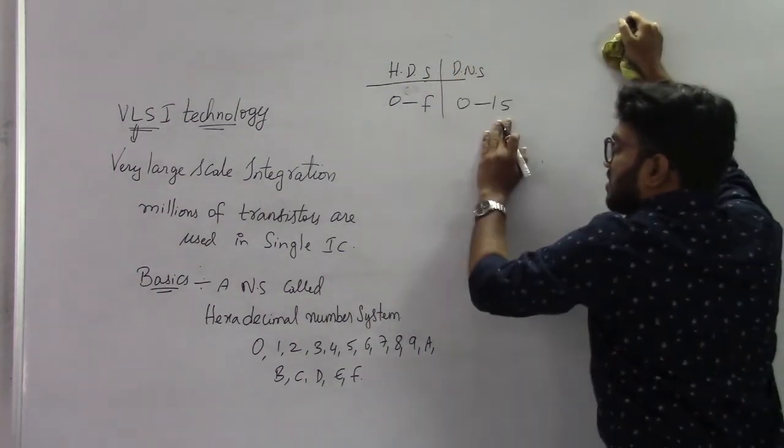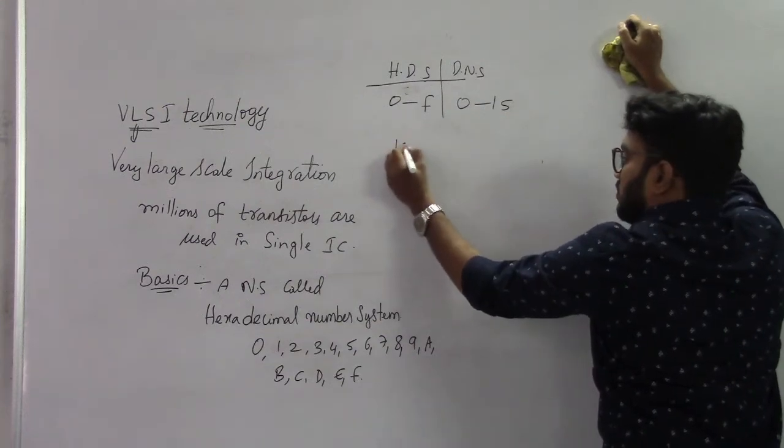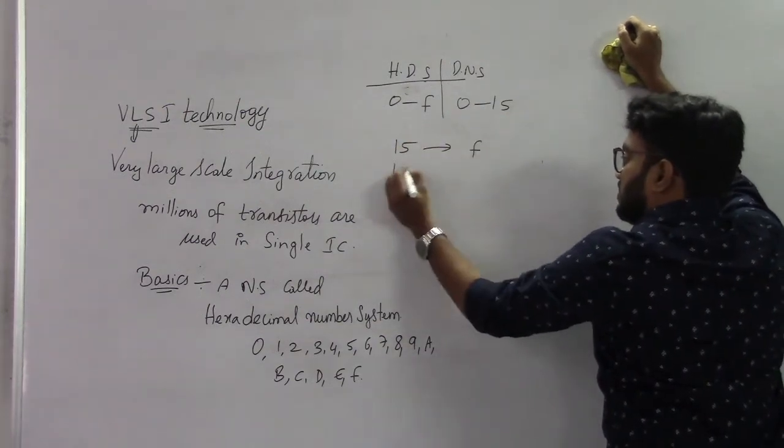Now, what comes after 15? 15 is nothing but F. What is 16?